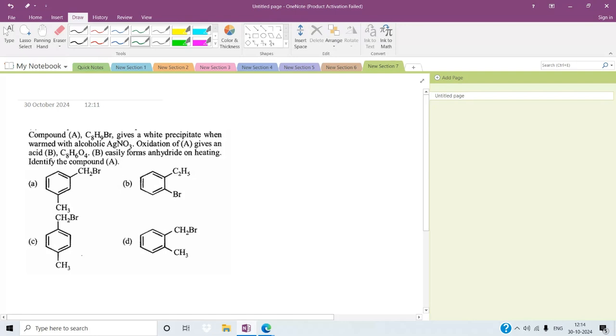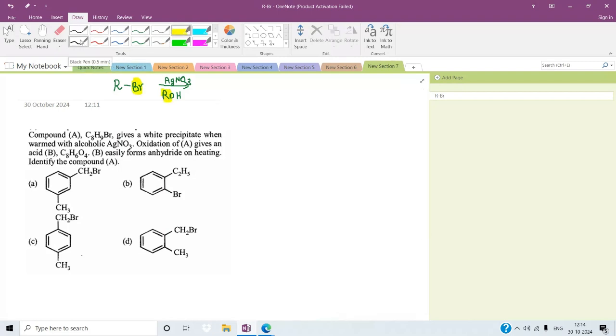From the first clue, we can identify whether the compound is aryl or alkyl. Here we are using alcoholic AgNO3. Alcoholic AgNO3 will not react with aryl halide. With alkyl halide, it can form the precipitate. We are using the alkyl halide RBr with alcoholic AgNO3, and ROH and AgNO3. Here RO minus, that is OR minus, is a nucleophile. That nucleophile will replace Br. So this is called nucleophilic substitution.